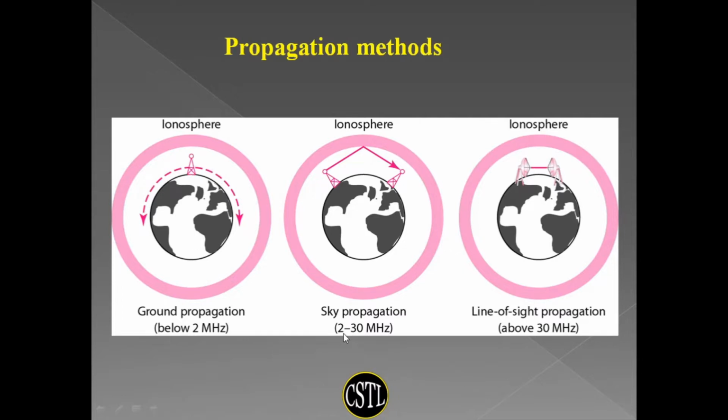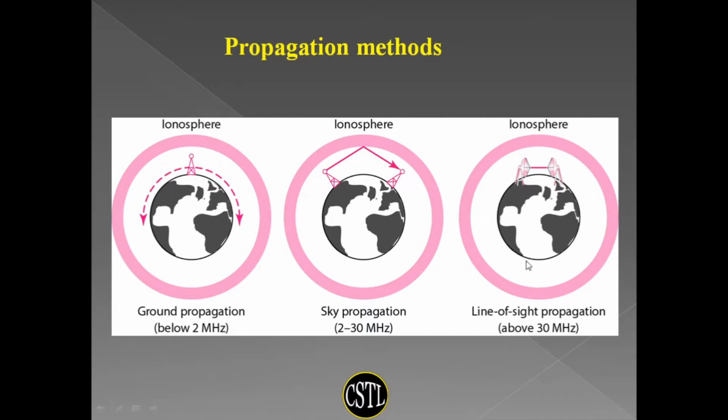If the signal is between 2 to 30 megahertz, then sky propagation is used. Here the sender will send some signals to the sky in the ionosphere, and from the ionosphere the signal will reflect and come to the receiver, and the receiver will get the signal. Here in this case the sender and receiver can be far away from each other. That means long distance communication is possible in sky propagation.